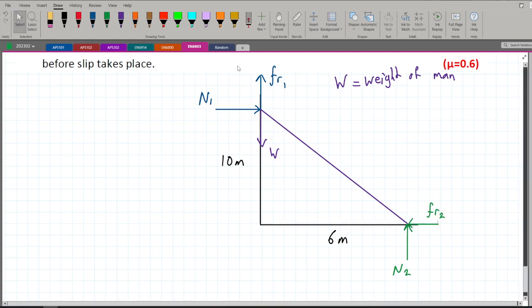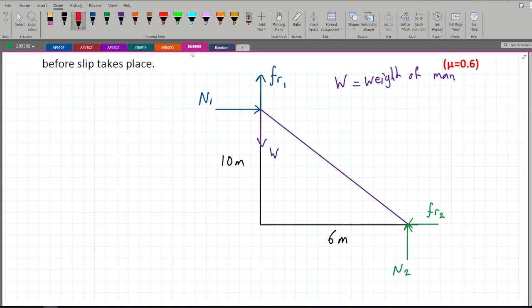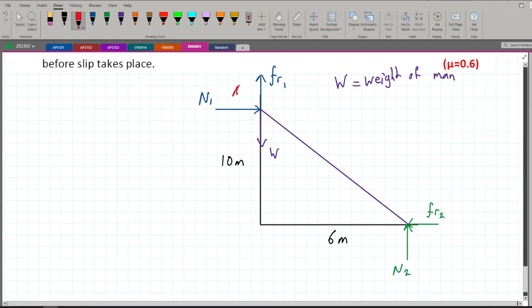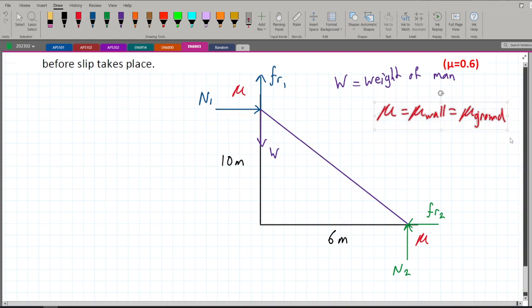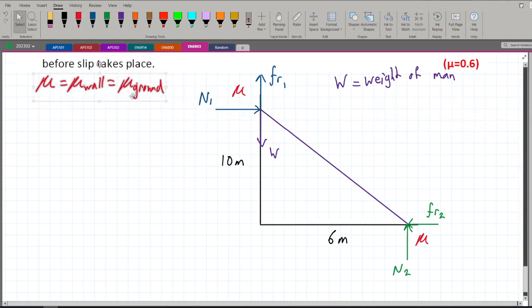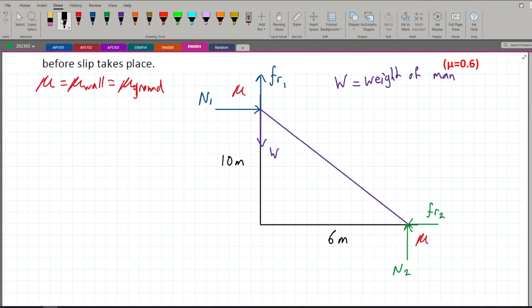And remember that mu is equal for both the wall and the ground. So mu here is equal to the mu here. All right, mu of the wall is equal to mu of the ground. All right, so this is our case that we have over here. And let us just from now assume our positive directions.